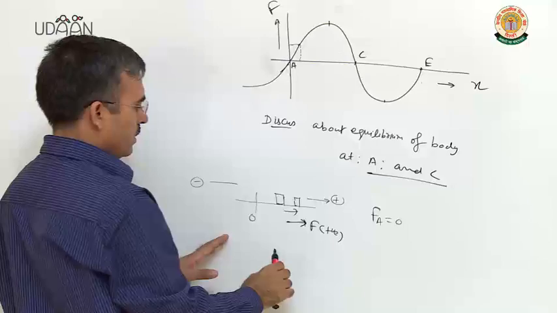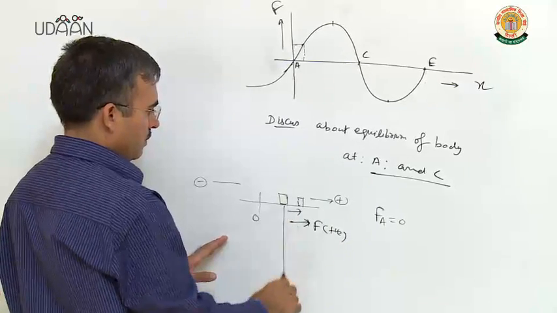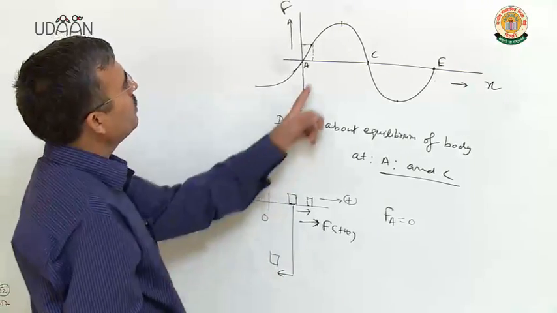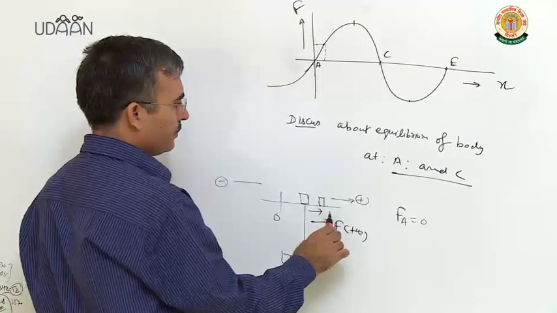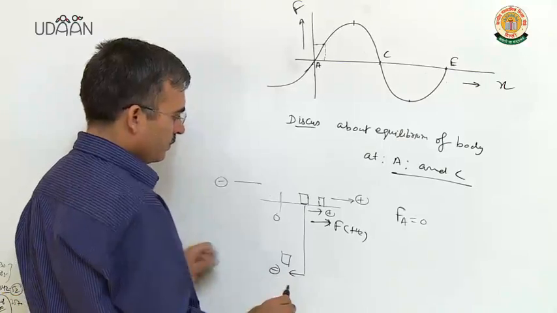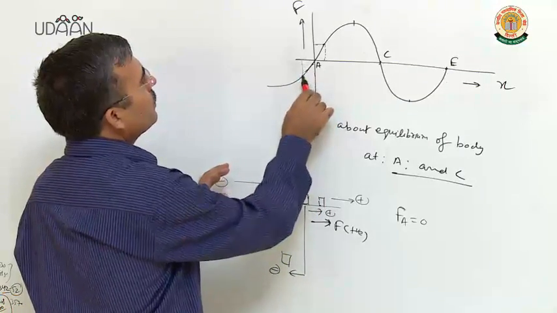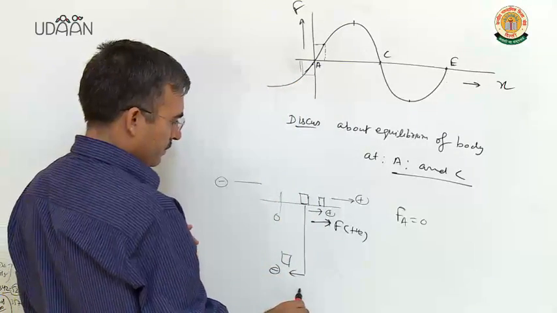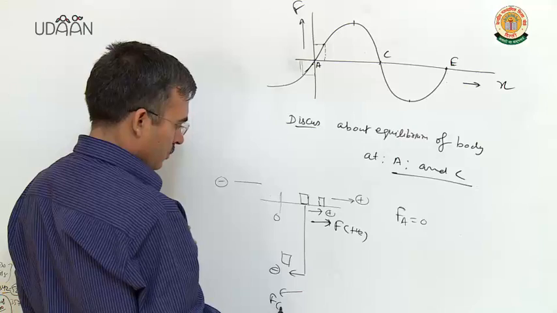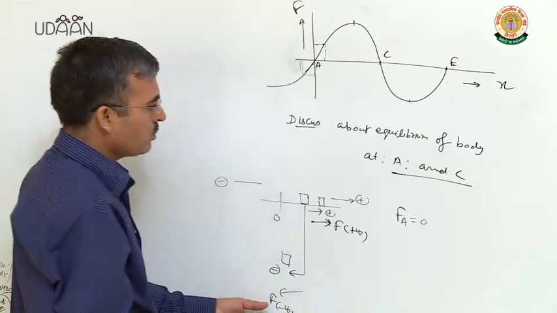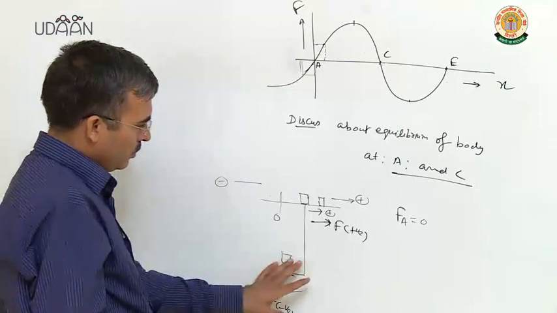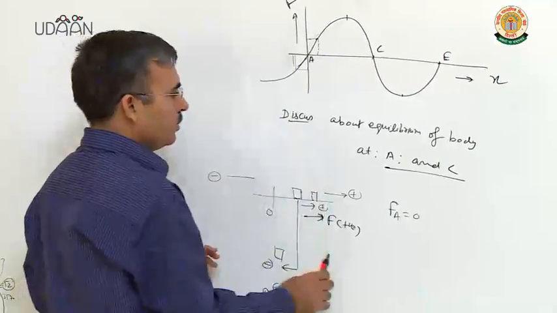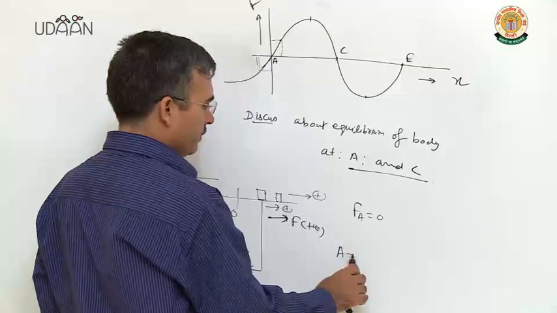If you displace it towards the left, this side, displacement is negative. Now force, clearly force is negative here. Force is also negative, so it will not come back. It is an unstable equilibrium position. So A is unstable.